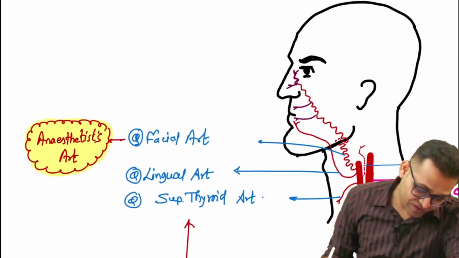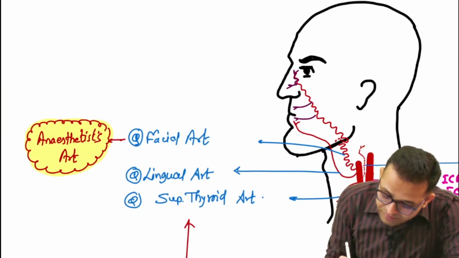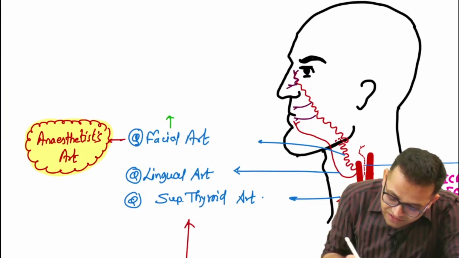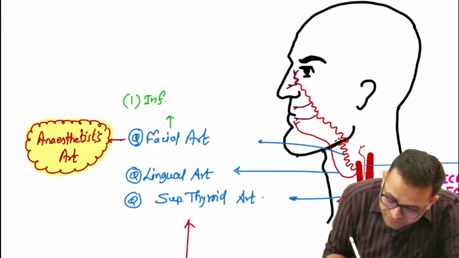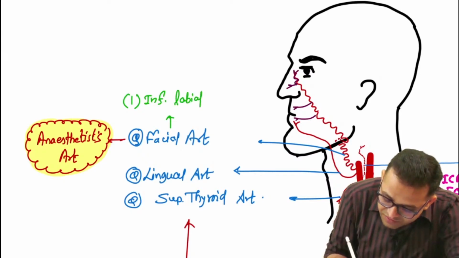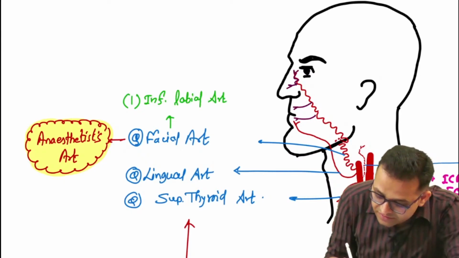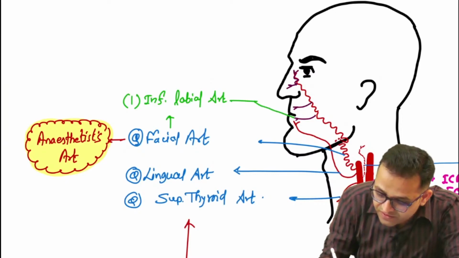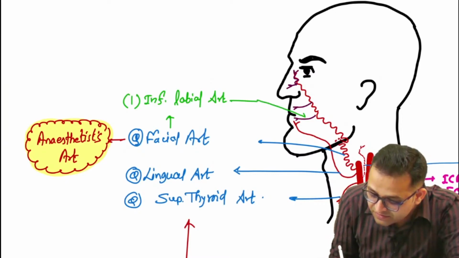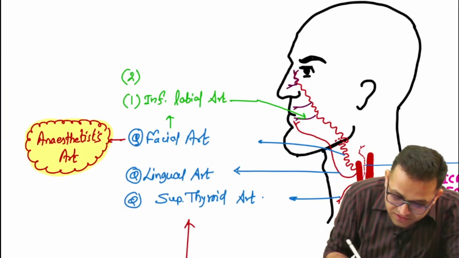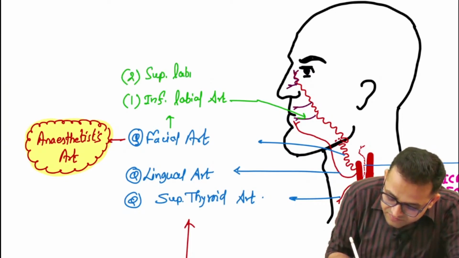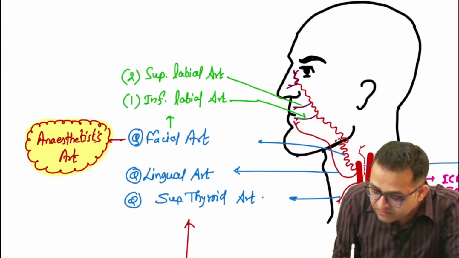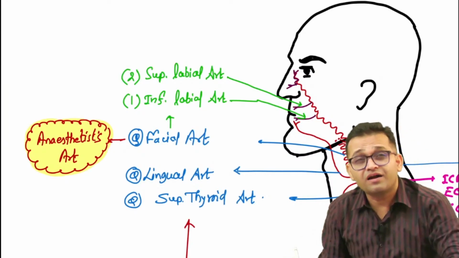Yes, Binny Wittig, good evening beta. What you have to remember, sir, the branches of the facial artery, first is our inferior labial artery. Yes sir, this is the inferior labial artery. Okay, then can you see the next branch? That is our superior labial artery.